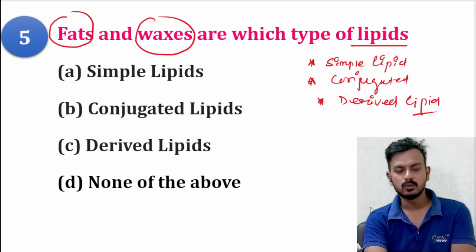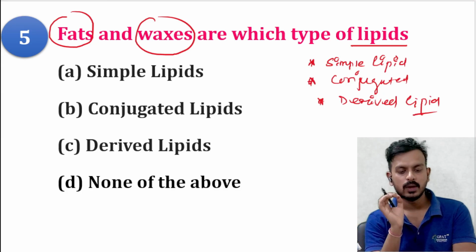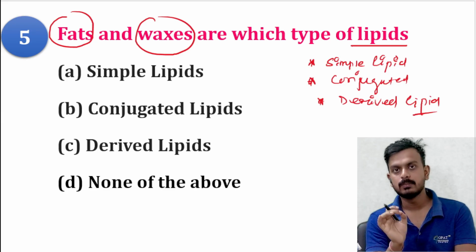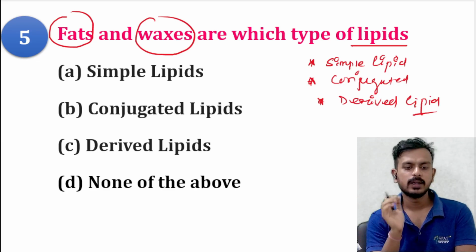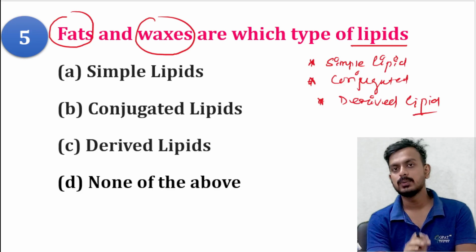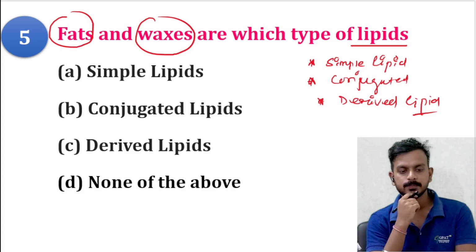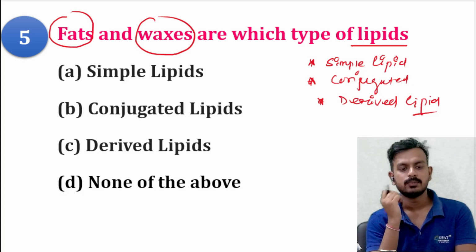Here the question is, they give the example of fat and waxes. Which type of lipid do they come under? You have to find the correct answer. Is it simple lipid, conjugated lipid, derived lipid, or none of them? I'll give you 20 seconds. Guess the answer and put it in the comment section.